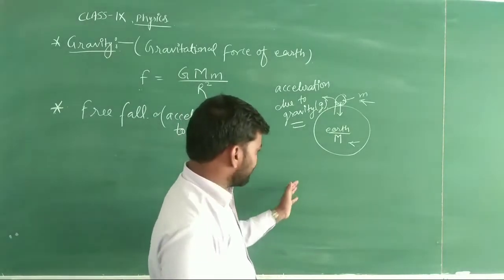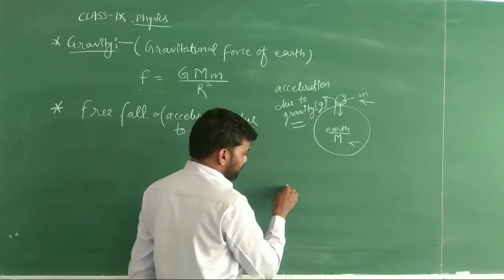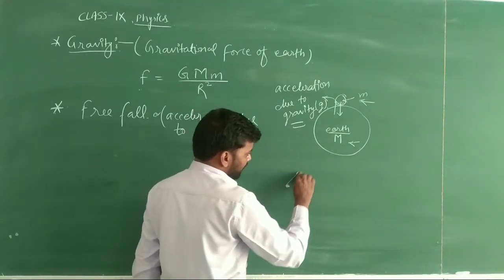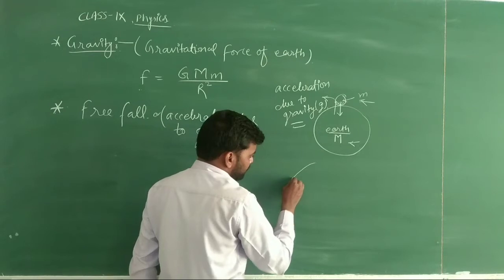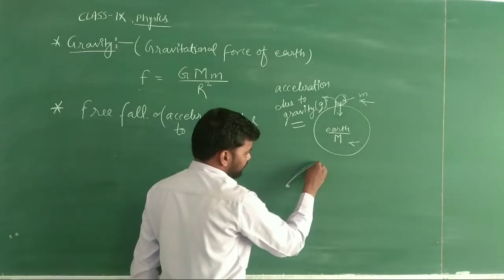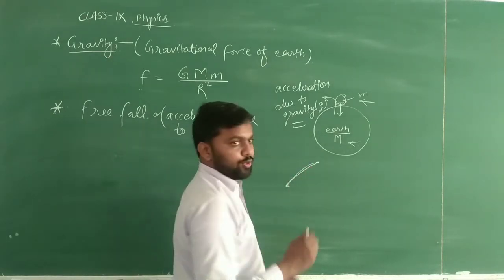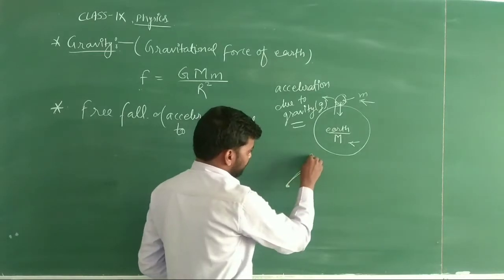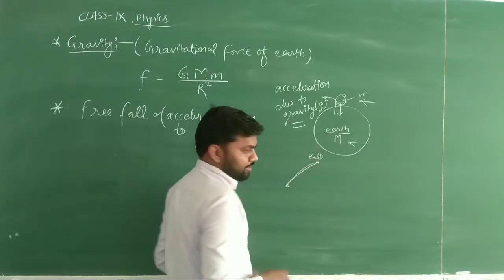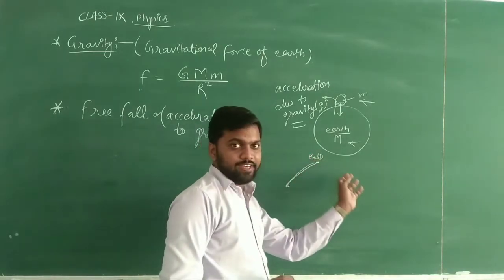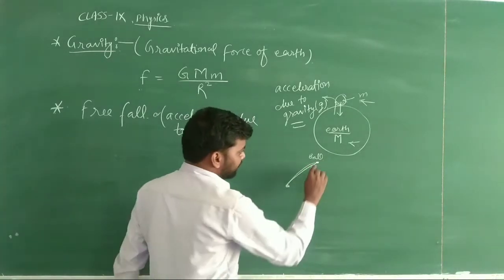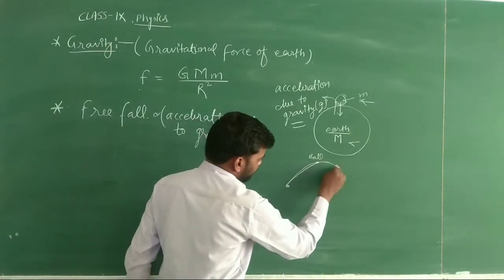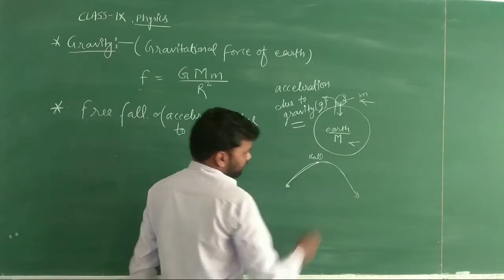Okay, so suppose I am throwing a stone from this point and it is going like this, up to a certain point, suppose it is the maximum point, I am throwing a ball, then this ball will go up to a certain height and after that it will start falling down.